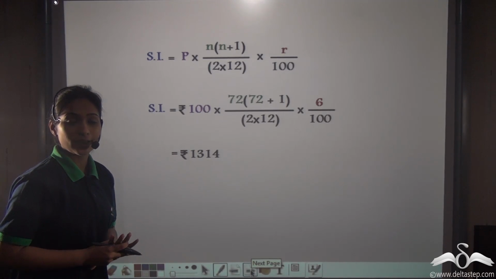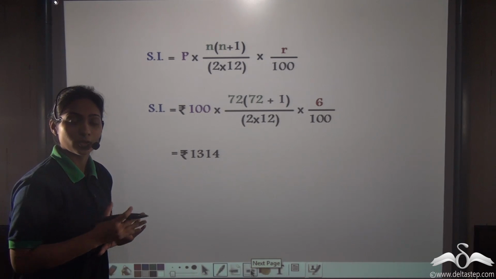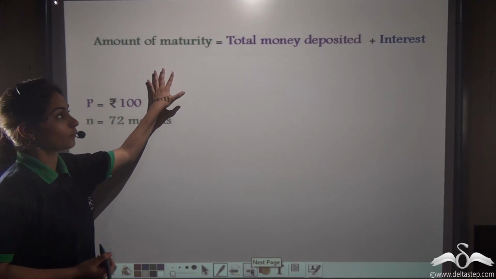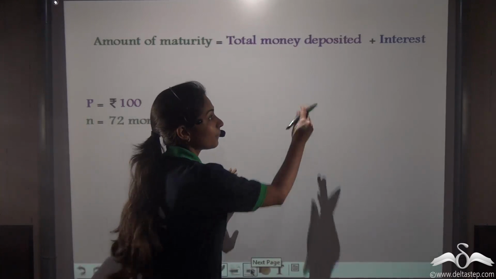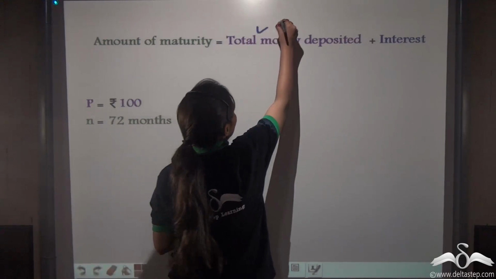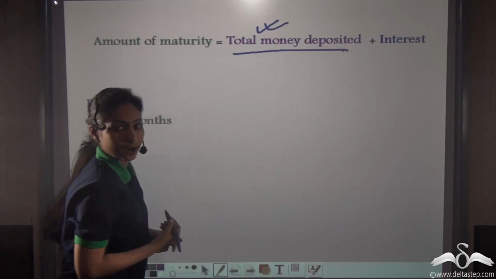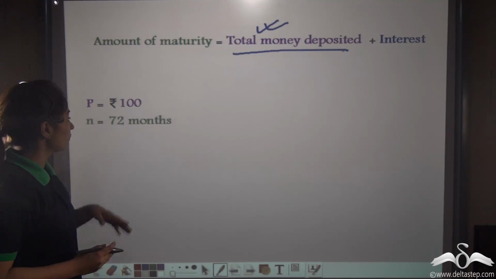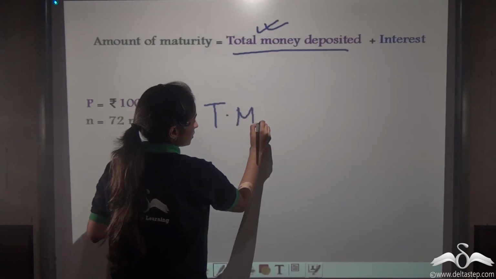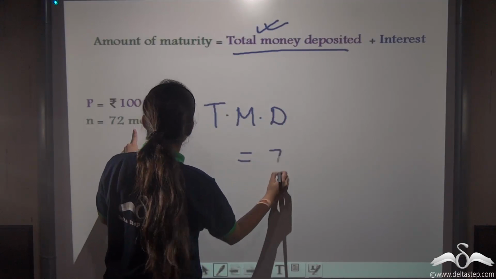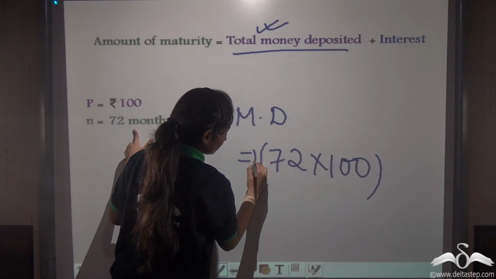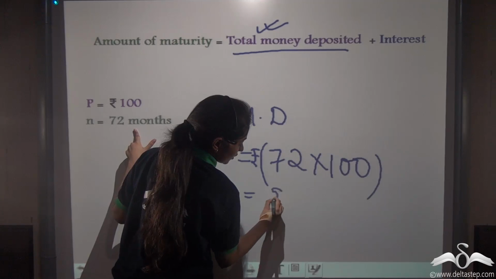Now what we have to calculate? We have to calculate the amount payable to him. So the total amount. Now we know that the amount of maturity will be total money deposited by Rohan plus interest. Now we have already calculated the interest. First of all, let us calculate the total money deposited by him. How much money has he deposited till now? Rupees 100 for 72 months. So total money deposited by Rohan will be what? 72 into 100. That will be rupees 7,200.